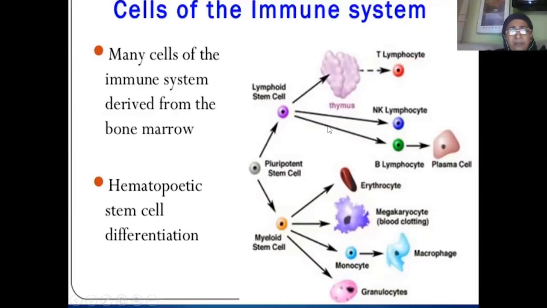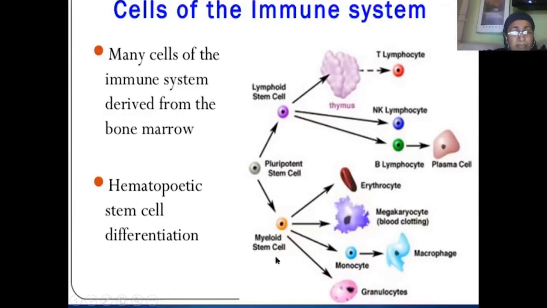Whereas some of the lymphoid stem cells can directly convert themselves into natural killer cells. These are the large lymphocytes which are cytotoxic in function. Apart from that, some of the lymphoid stem cells also undergo maturation in the bone marrow itself to form the B lymphocytes. When they undergo further maturation, the B lymphocytes form the plasma cells.